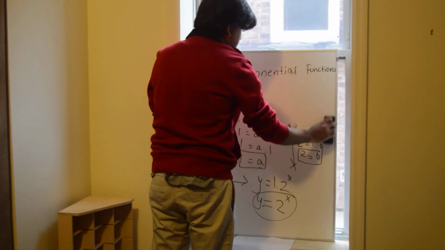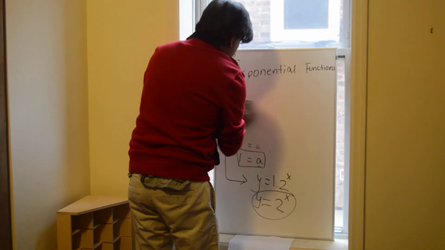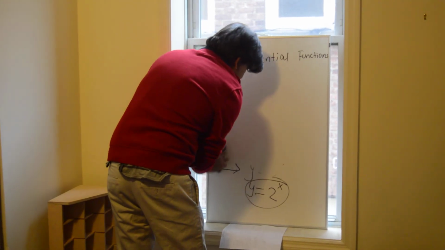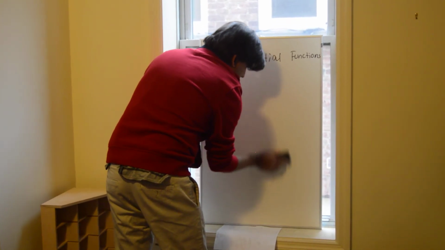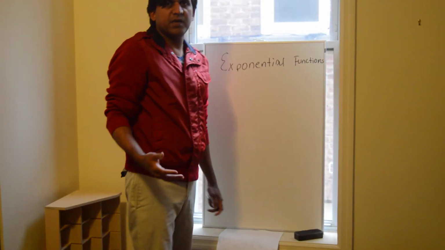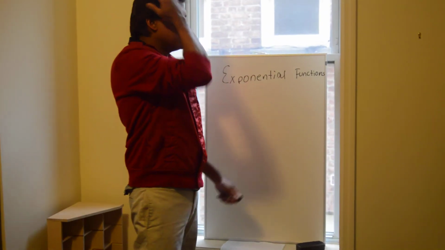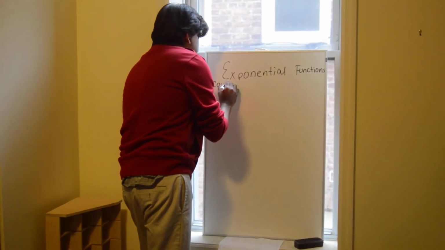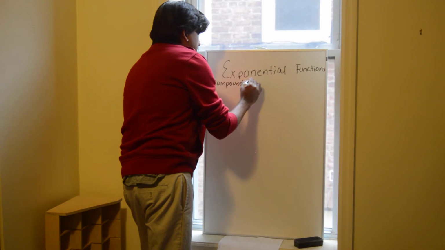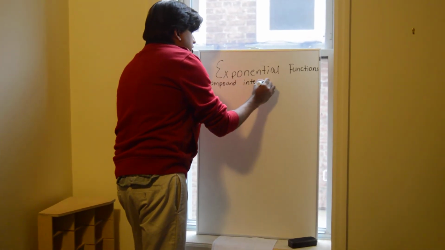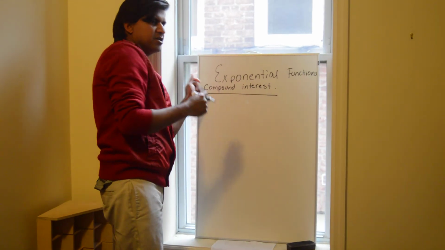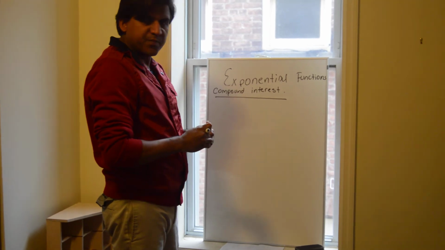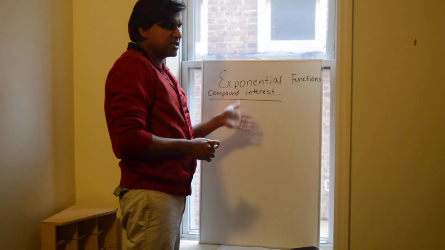Then we'll do two other concepts, and then that will wrap up our lecture video. Okay, compound interest. If you ever have the money and you invest money in a bank, this is how your investments would work. Compound interest. So what happens is that they give you a percentage profit, and then they use that percentage profit to give you more profits. Okay, so compound interest is actually a good deal.